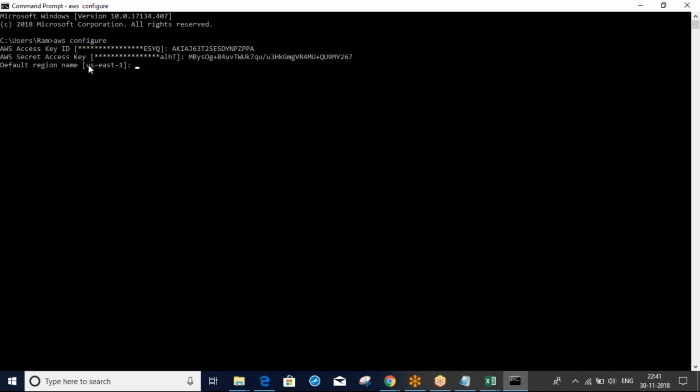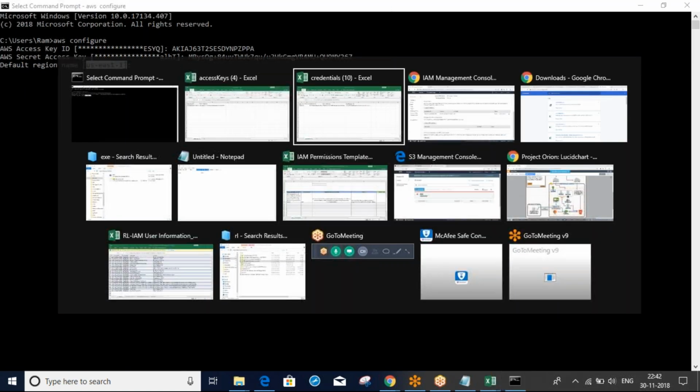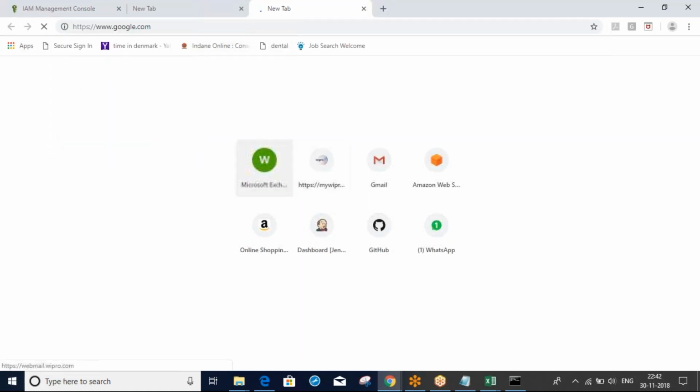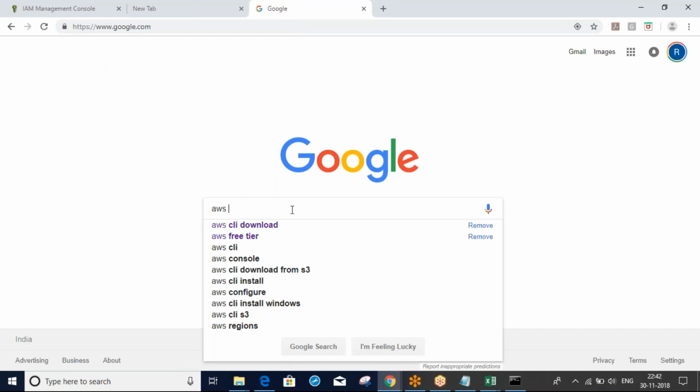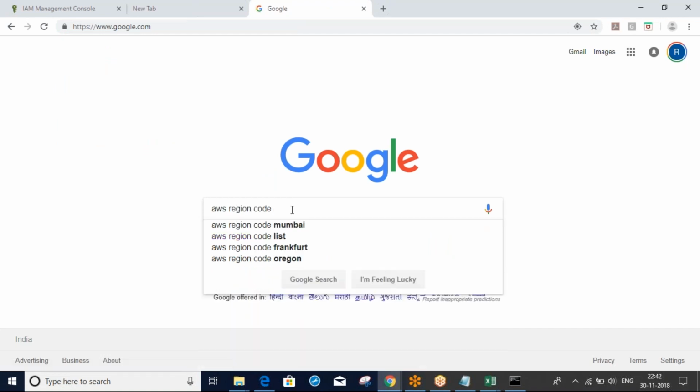Next is the default region name. If you want to change, you can use your region code. US East 1 is the default. Is it possible to make it global? No, we can't make it global. Here we should provide the codes. AWS region codes.